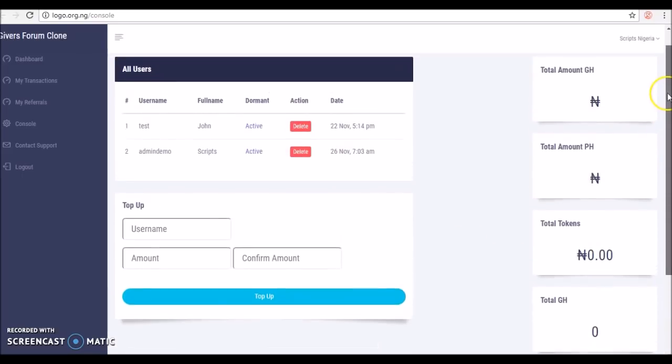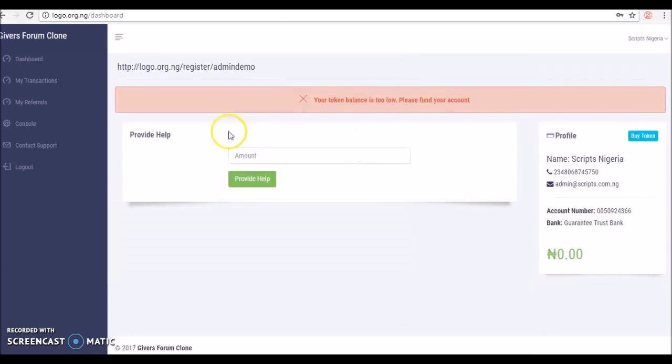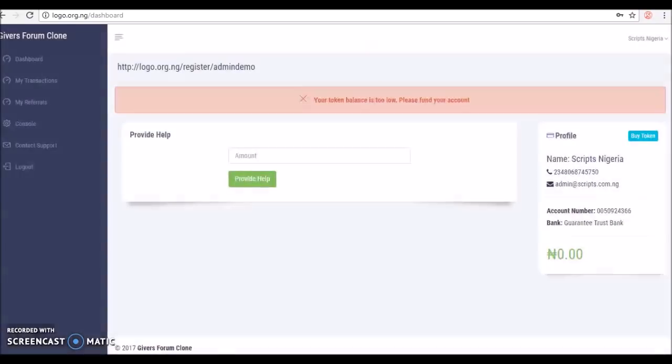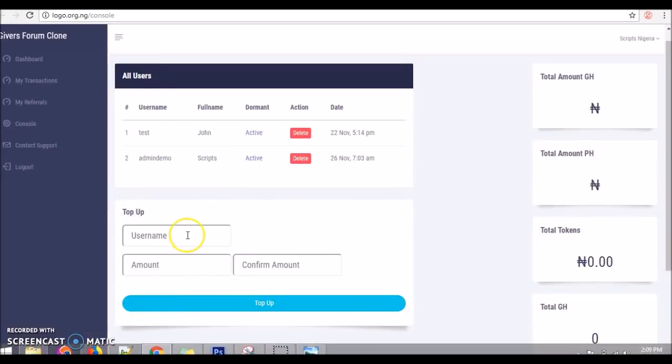Now if I'd like to top up, for example, if this admin demo user has contacted me, clicked on buy token and contacted me to sell, let's say, a token of 1,000 naira to him or her. He has paid the 1,000 naira to my account as the administrator. So I can now proceed to put his username here.